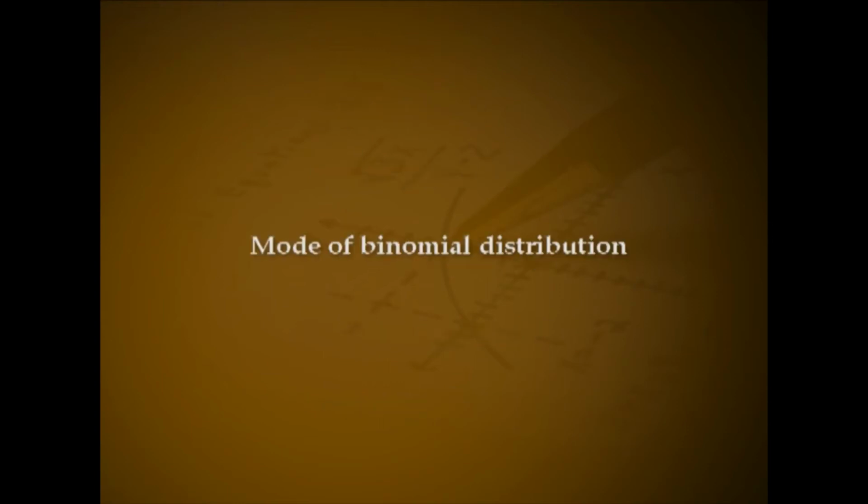Mode of binomial distribution. Let x be the mode of X following binomial distribution, and then x is the value of x where the probability is maximum. Hence, f of x minus 1 is less than or equal to f of x, let it be number 1. f of x plus 1 is less than or equal to f of x, let it be number 2. Where f of x equals probability of capital X equal to small x.